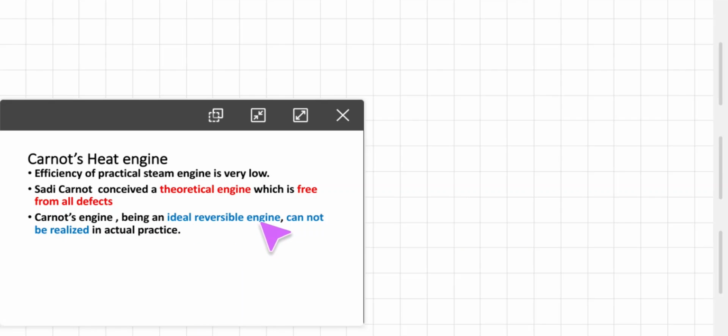This kind of engine cannot exist, because an ideal reversible engine means its initial and final states are the same, and in thermodynamics, as far as heat transfer is concerned, this is impossible.